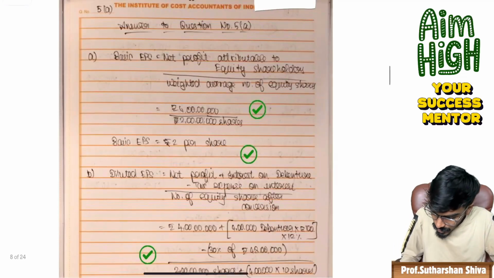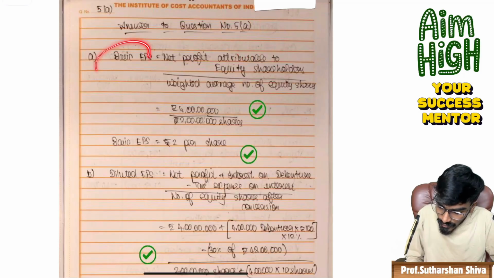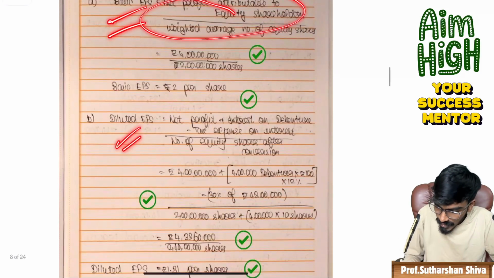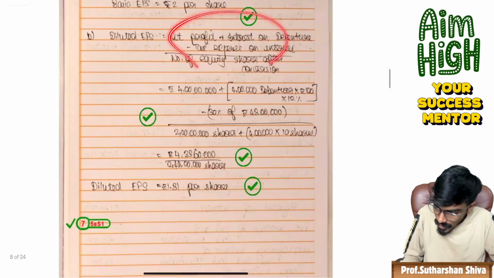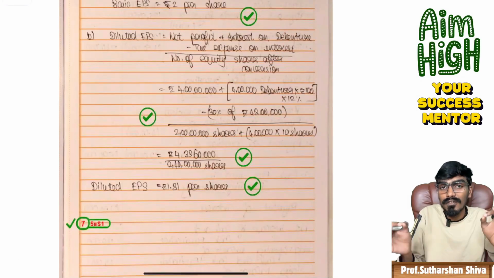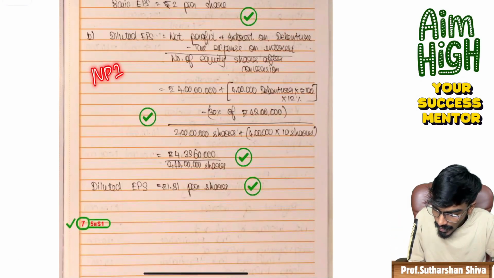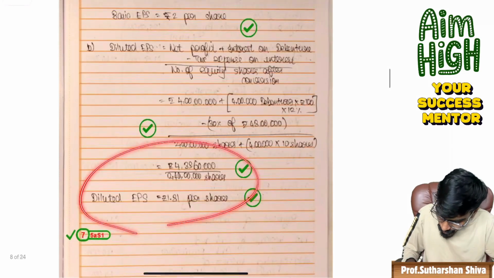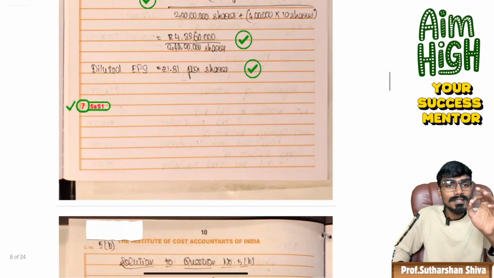Now come to question number 5A. In 5A, the student has taken, as per Ind AS, basic EPS and diluted EPS. The formula has been clearly written. The sum has been done. Whatever the computation, the formula should be written fully. You should not write NP, IOD minus something. Don't do that. Write it fully to grab full marks, 7 on 7.